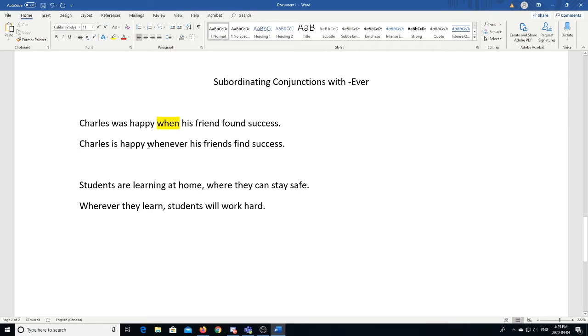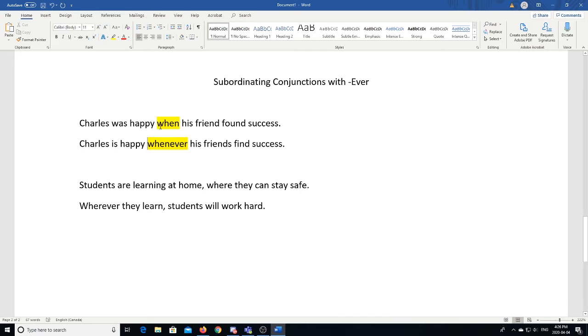If we look at our second sentence, we again have our subordinating conjunction in the middle, but this time it's "whenever." And now we're saying "Charles is happy whenever his friends find success." So how are these different? First is we have a tense difference, of course. This is a single event, whereas this is in simple present, which means that Charles is always happy when this happens. But we have this idea of whenever, which means that it doesn't matter a specific time. It just matters that it happens. So if Charles's friends find success, Charles is happy.